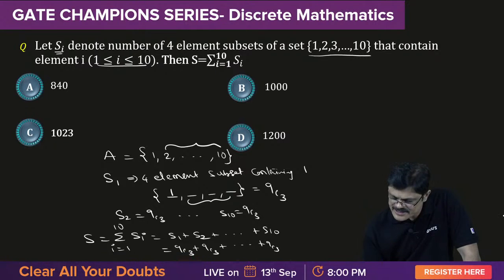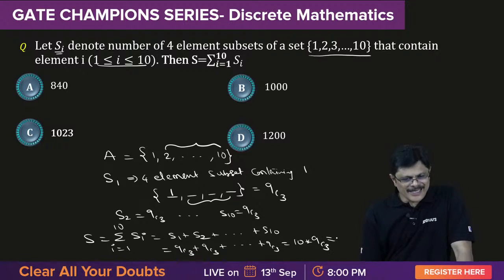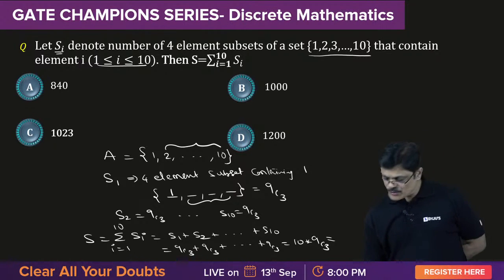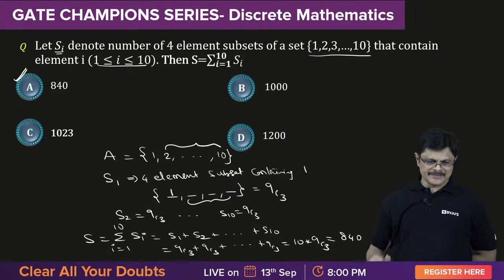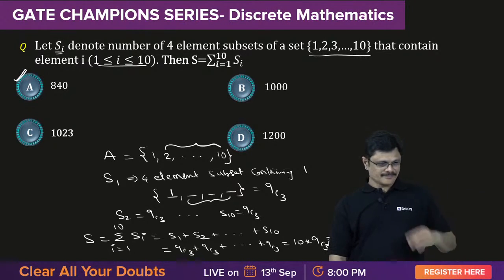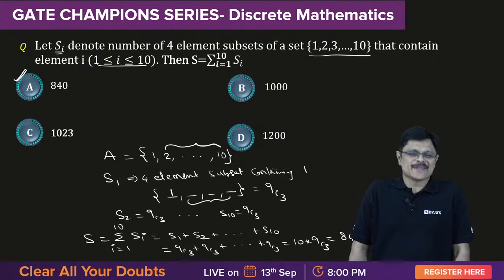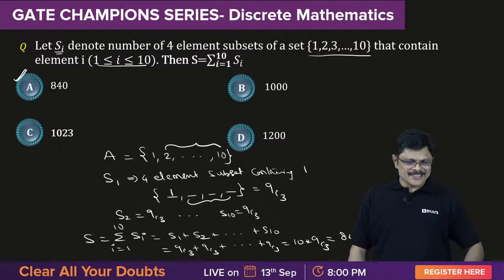So what is the answer for this, sir? 10 into 9C3. And 9C3 into 10 how much, sir? 9C3 is 84. 9C3 into 10 should be 840. Option A. Super Lalit Yadav, very good. Very good. Now I think you understand properly why that 840 is the answer for this. Yes or no?